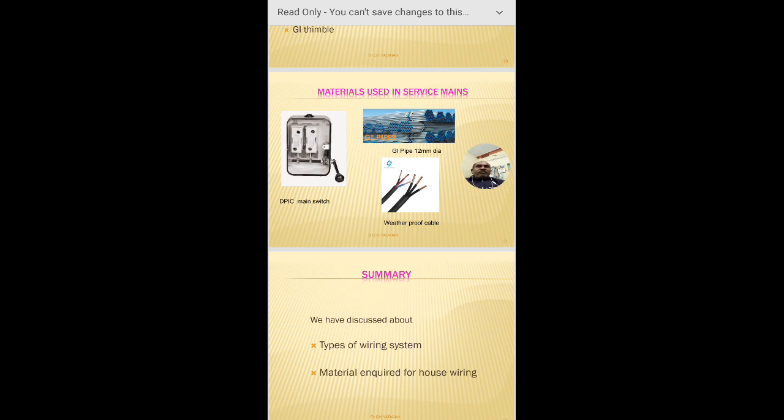For power load, 15 amperes switches are generally used, and MCBs, isolators, DPs, and different earthing systems: earthing rods, plate earthing and rod earthing. Ceiling roses and junction boxes are all made of PVC and metal. Sometimes a flexible metal conduit is also used, where the power wire has to be drawn. These are the main things we have to observe.